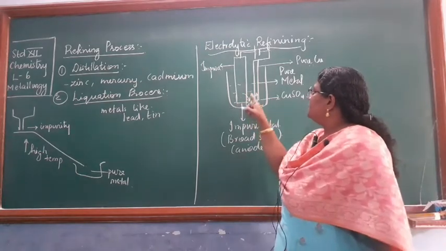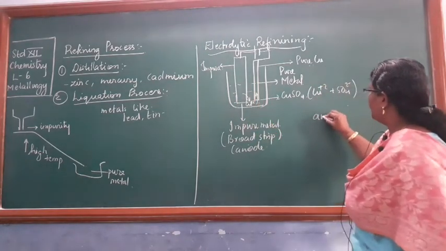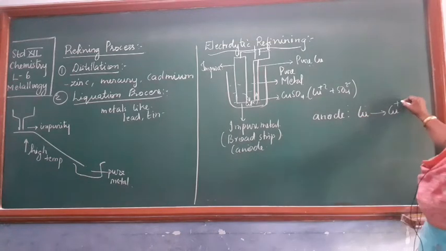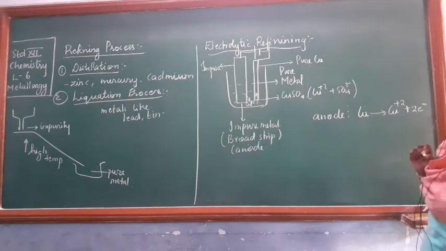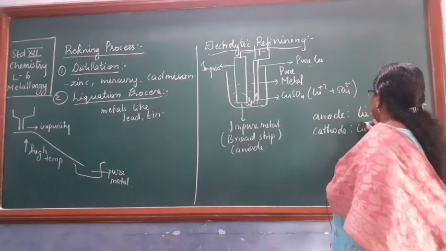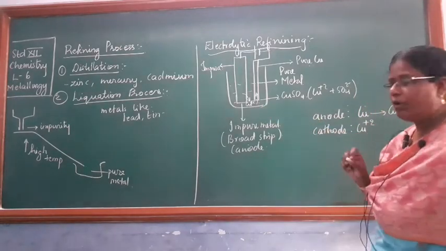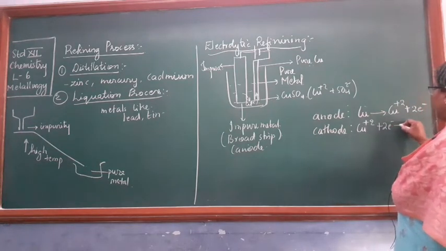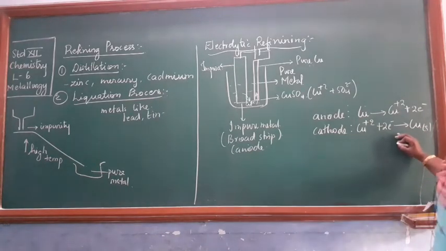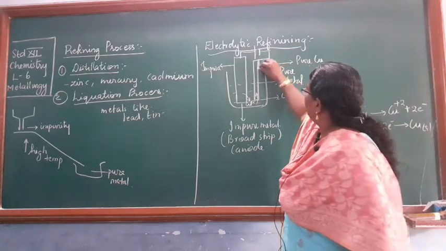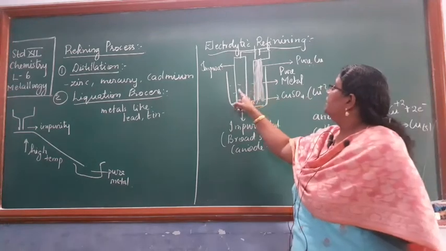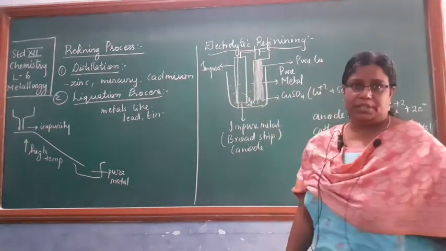So here Cu will move into the solution. What reaction happens at the anode? At the anode, Cu gets converted to Cu2+ plus 2 electrons. And at the cathode, the Cu2+ which is present in the solution takes 2 electrons and becomes solid Cu. So the Cu goes on getting deposited, and at the end of the reaction you will find that this strip has become broader while the anode will become thinner.